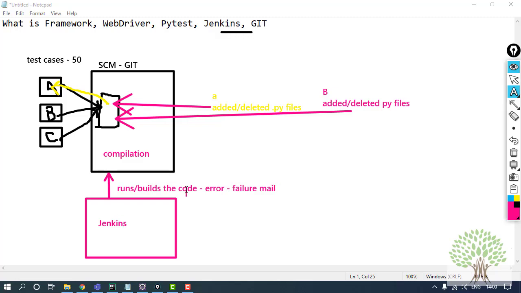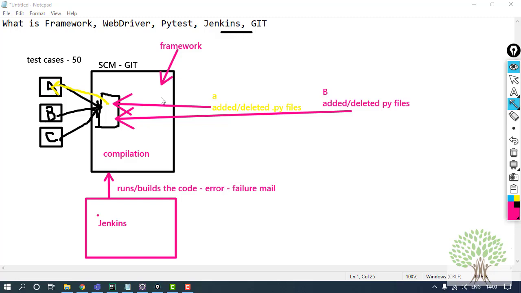This is how these two work in coordination, and how our framework is connected with Git. Somewhere in my local machine I have a whole framework lying. I can just push this code to the Git account, and from this Git account the Jenkins can run the code.